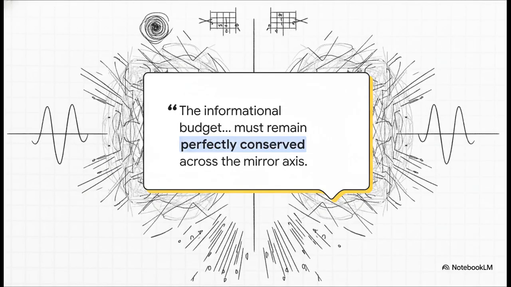The absolutely crucial takeaway here is this conservation law. The total informational budget of the logos field must remain perfectly conserved across the mirror axis. If any non-trivial winding anomaly were to break this balance, well, it would drive up the cross-entropy of the vacuum, effectively dissolving our universe into infinite quantum noise. Not exactly an ideal scenario.